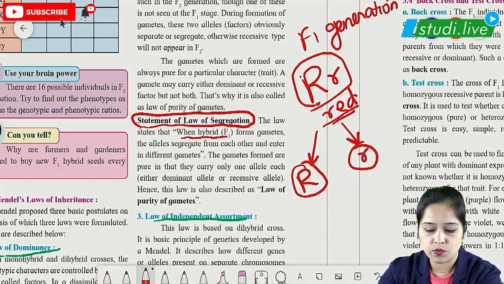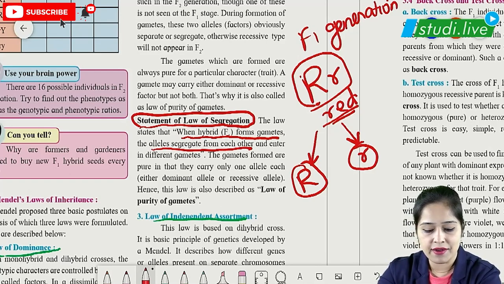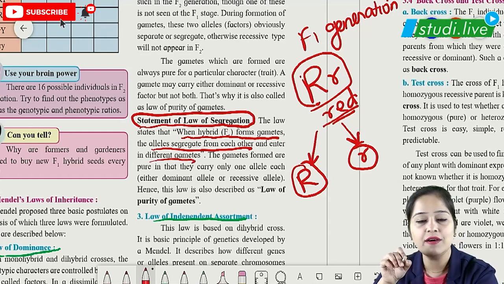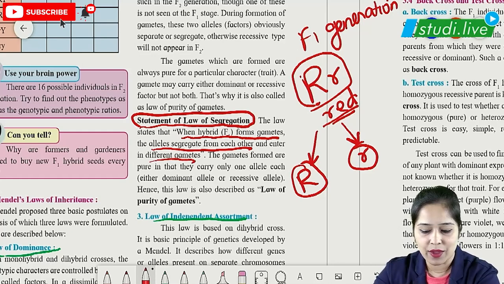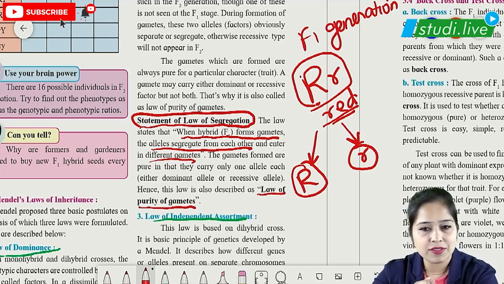So the law is, when the F1 hybrid forms gametes, the alleles segregate from each other. Segregate means they separate from each other and enter different gametes. So here they are not mixing or contaminating each other. That is why it is called the law of purity of gametes, because they are not mixing, they are remaining pure.